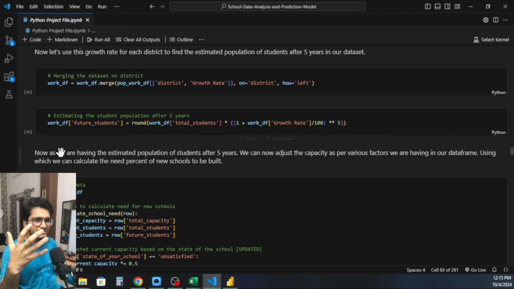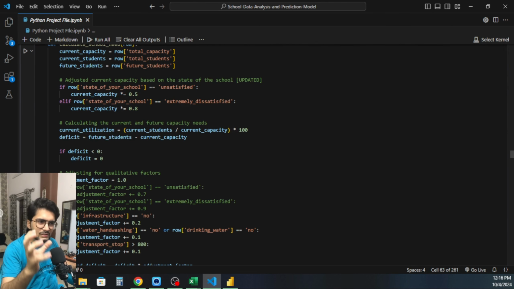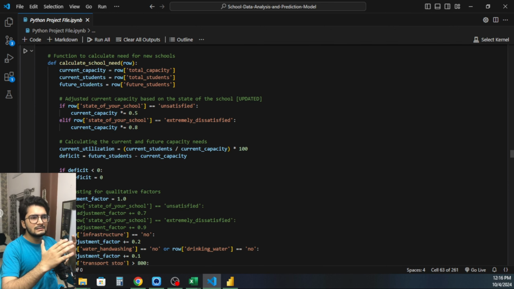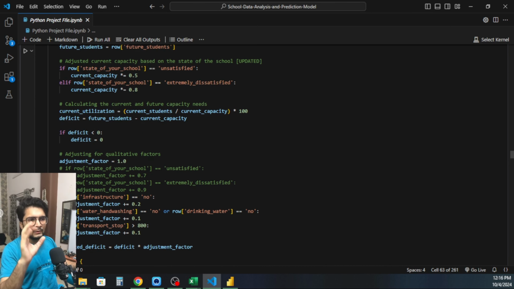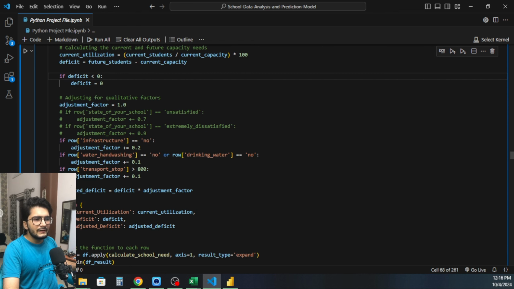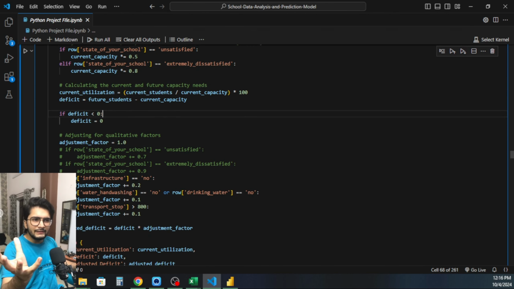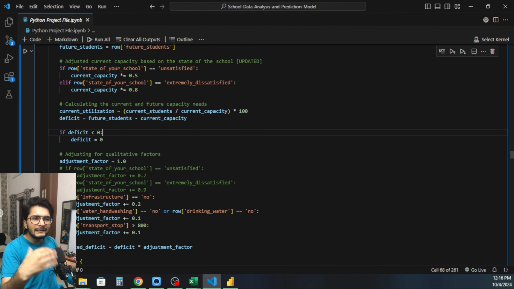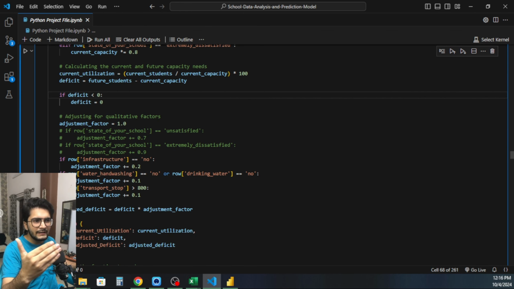We used this estimation in order to predict the student population that is going to be after 5 years, and we used that data to match with our capacity and to calculate whether there is a surplus capacity in schools or there is a deficit. So the deficit doesn't only depend on the population. We were having these values, unsatisfied and extremely dissatisfied, where there is no drinking water, where there is no hand washing, there is no infrastructure. So for each variable, we increased the deficiency. We gave these values some weightage.